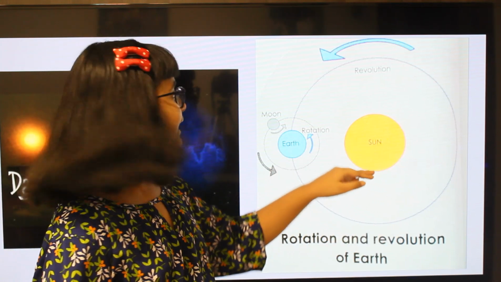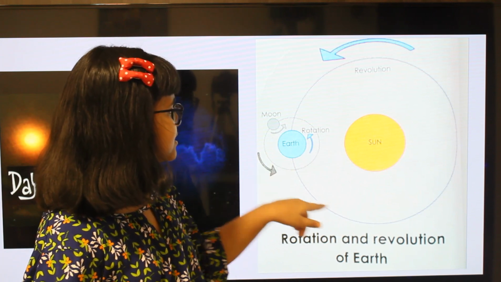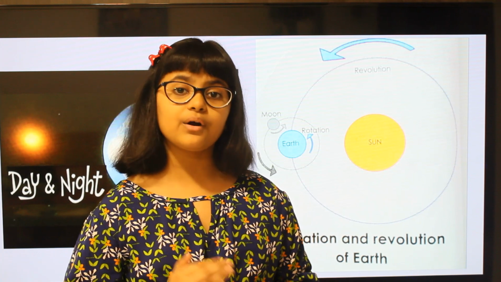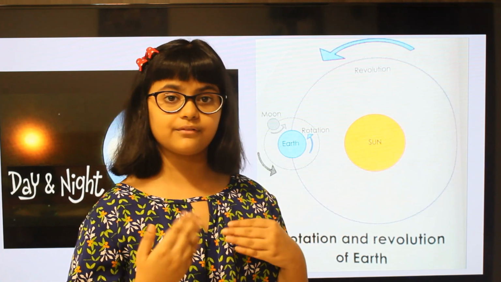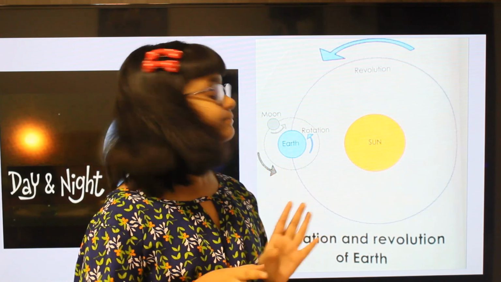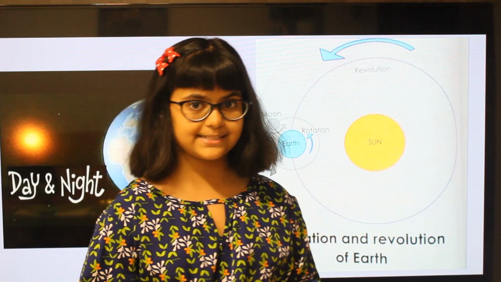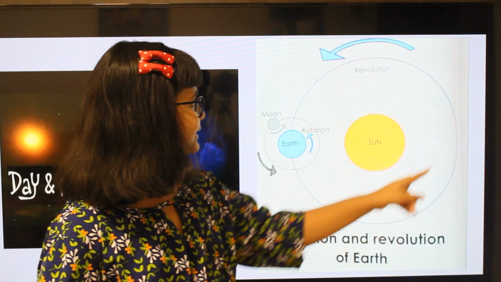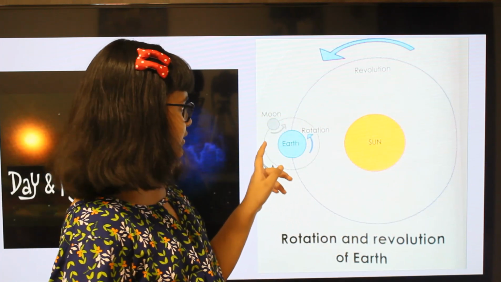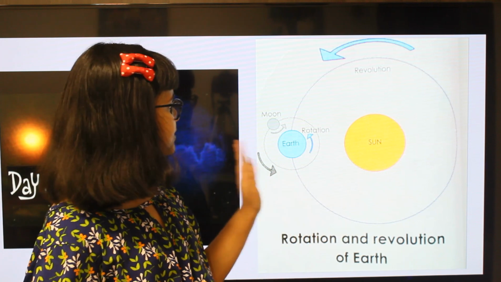Here is the sun and here the earth is rotating like this. Remember friends, our earth always rotates and revolves around the sun anti-clockwise. Here it is revolving around the sun, and here it is rotating on its axis also. It is spinning on its axis.